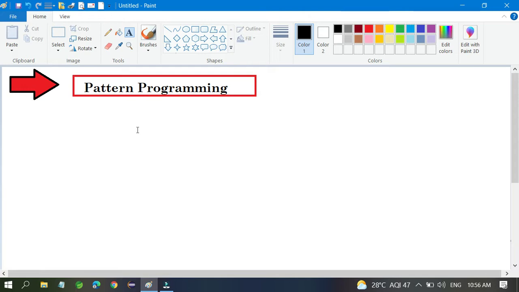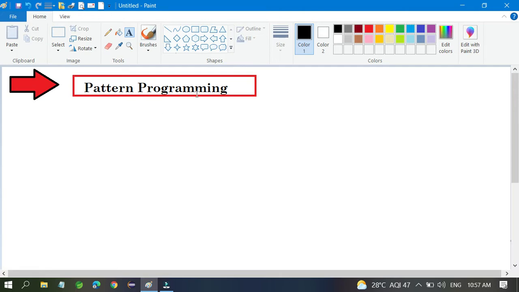In this video I am going to teach you pattern programming. I am going to cover all the alphabetical patterns, like if you want to print A with a star, B with a star, C with a star. I am going to cover whatever is required to print any alphabet letter with a star. So please continue this video until the end so you can understand how to do it in a very easy way. Okay, so let's start now.